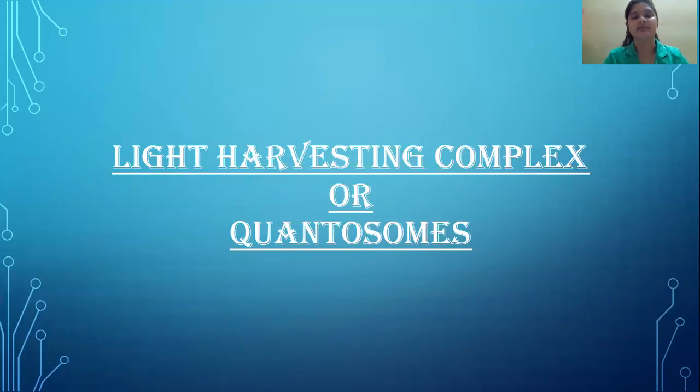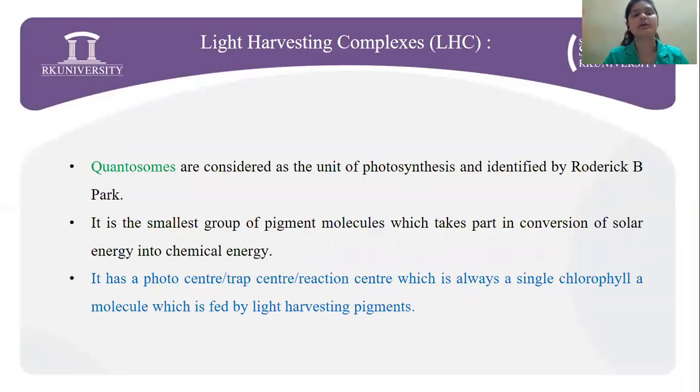Now coming on to the light harvesting complex, or the quantasomes. Now what are these? Quantasomes or the LHC are considered the unit of photosynthesis, and these were identified by Roderick B. Park. These quantasomes are the smallest group of pigment molecules which take part in conversion of solar energy into chemical energy. It has got a reaction center, which is also called the photocenter, as well as the trap center.